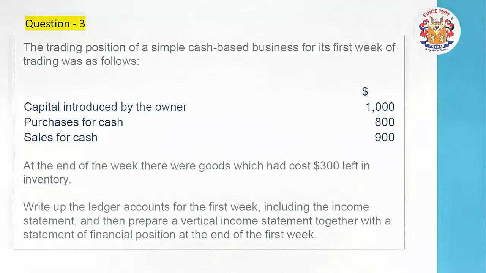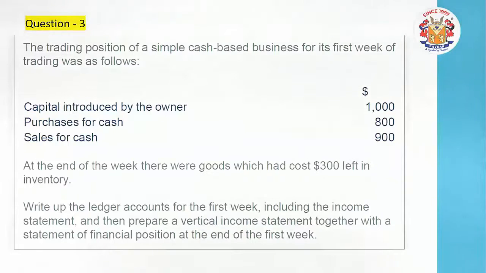Friends, here is a simple cash based business, already stated in the first line. A sale means the goods are going out, so credit in the name of sales. Cash coming in, so debit. Friends, hope you have written all these three debit credits.